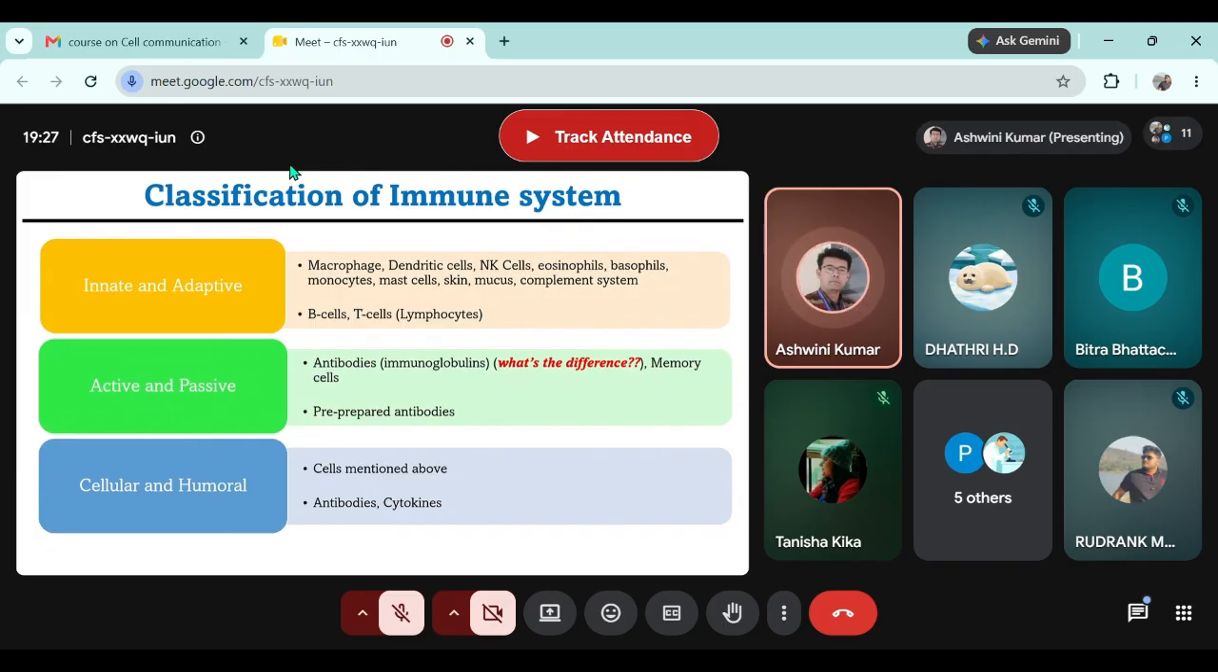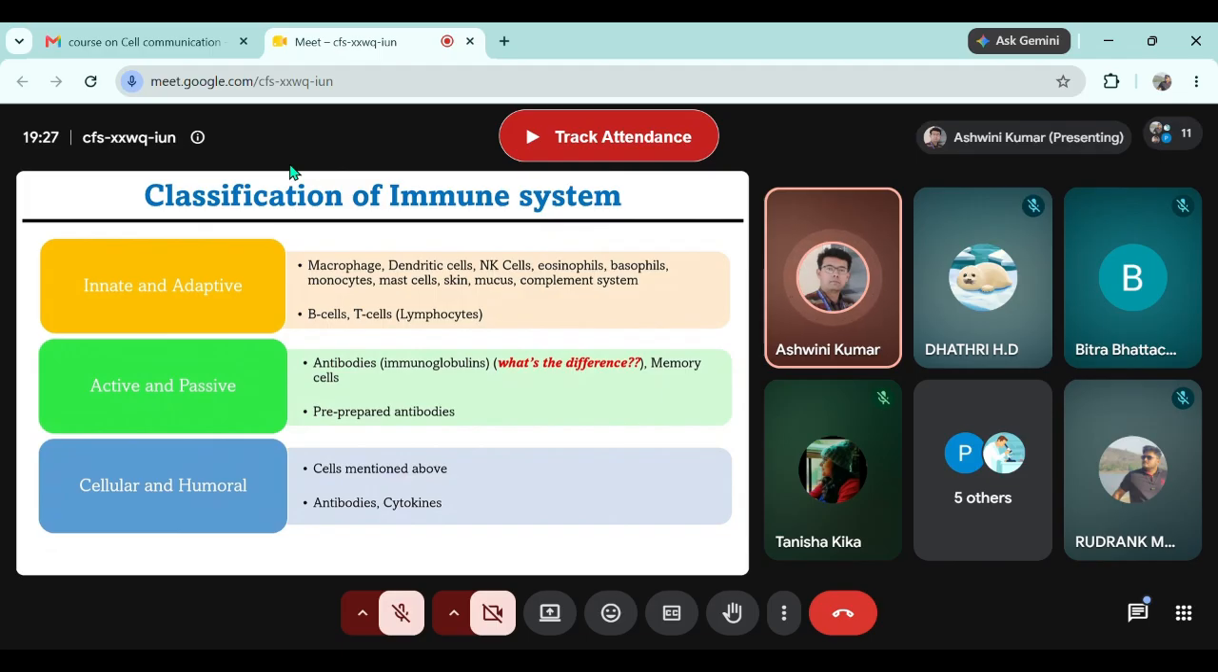The third classification of immune system is cellular and humoral. All the cells you have been studying since your school days, white blood cells are responsible for immunity. So any cell that comes under the classification of white blood cells or leukocytes constitute the cellular immunity, while any protein or non-protein component that are part of immunity comes under humoral immunity. And this classification has come from the term humor.